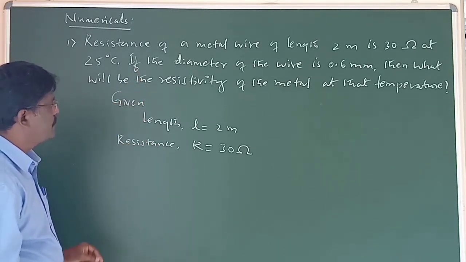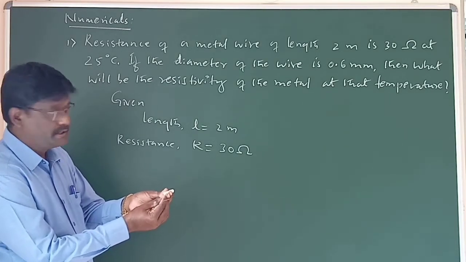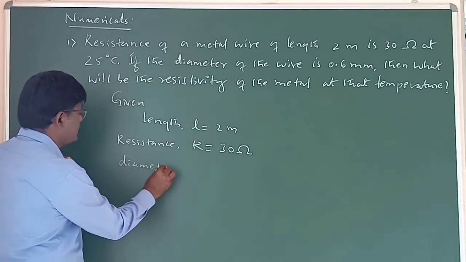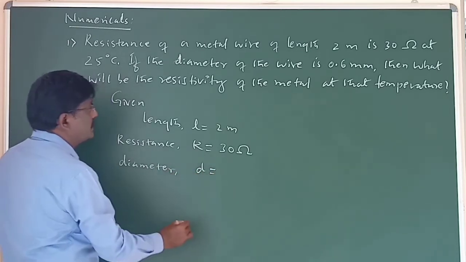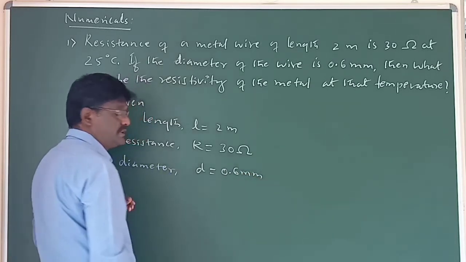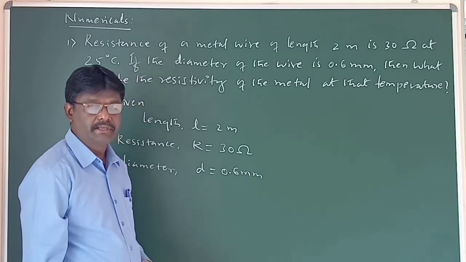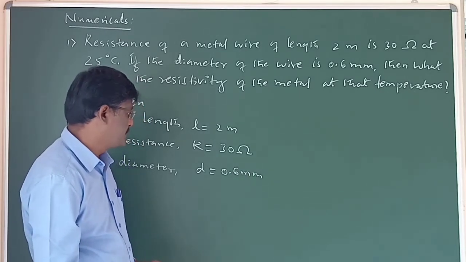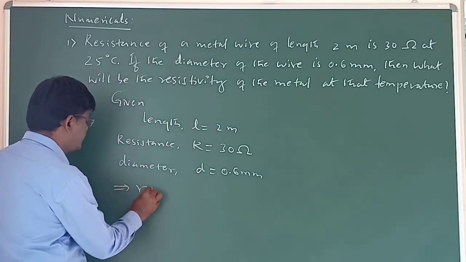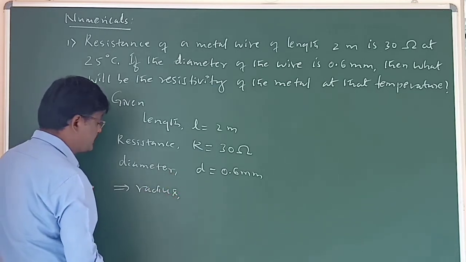If the diameter of the wire, diameter meaning the area of cross section, D equal to 0.6 mm. This m stands for prefix milli. Milli means 10 power minus 3. First we shall take the radius. That can be done directly, but let us prefer radius.